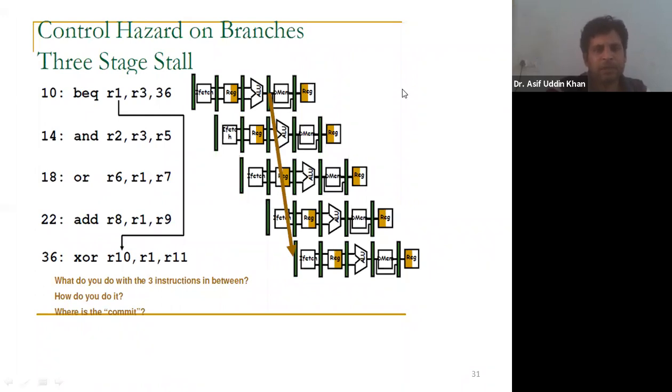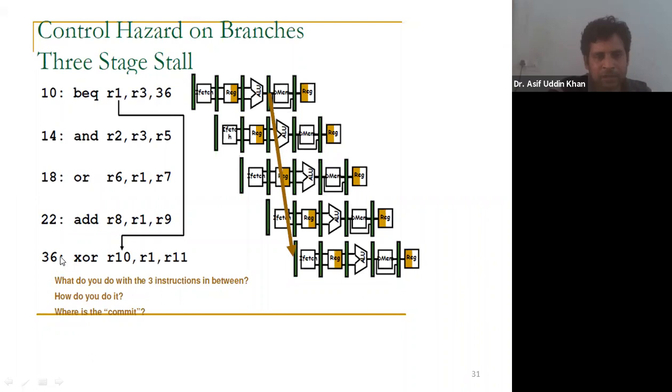Now you see here in this example, these are the instructions, and these are the byte addresses of these instructions in the memory. The first instruction is BEQ, branch equal. That means if the R1 and R3 registers are equal, then go to address 36. You see the address 36 location is here.